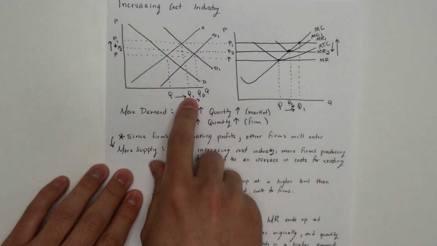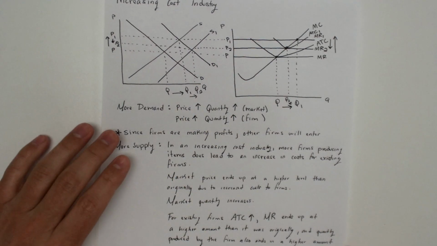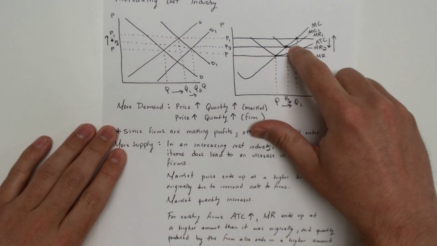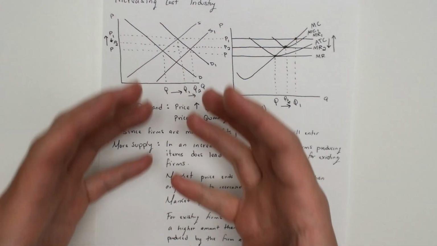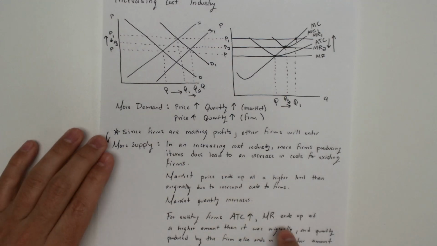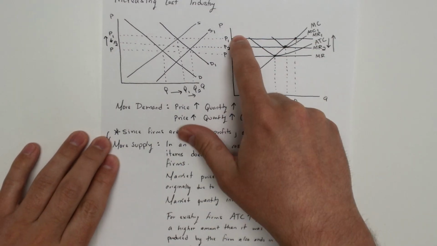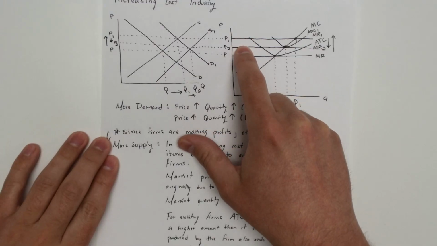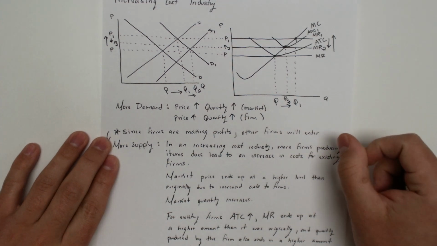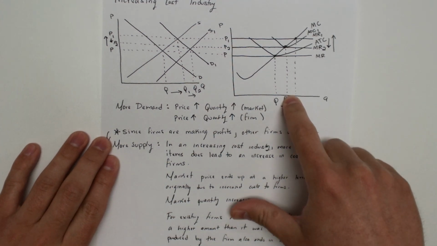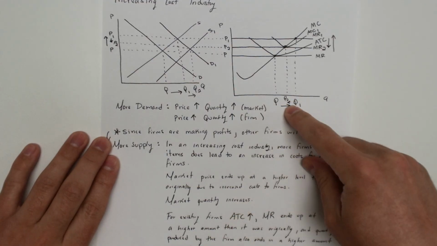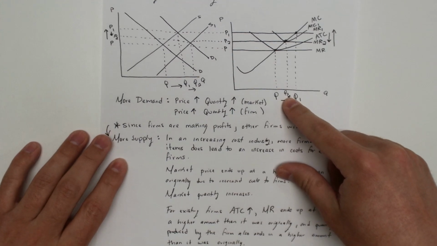However, the market quantity is going to increase again since you have more firms producing the item. For the existing firms, the average total cost is going to increase since when other firms are coming into this market, this is going to drive up the cost of production. The marginal revenue increased and then it decreased a little bit, but not back down to the original level due to these higher costs for the existing firms. So now you have a profit maximizing quantity that remains at a higher level than it was originally for these firms.